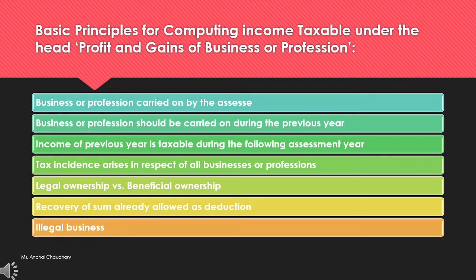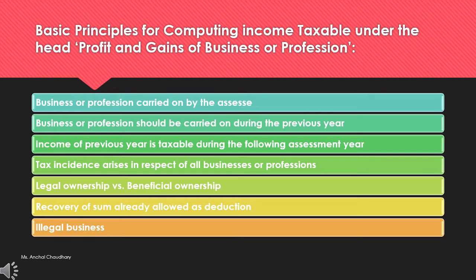There are certain exemptions which we have already studied. Apart from those exemptions, these are specific rules which will be followed in all types of income, in all types of computation of taxation. Tax incidence arises in respect of all businesses or professions. So profits and gains of different businesses or professions carried on by the assessee are not separately chargeable to tax. They will be chargeable under the proper head, like business or profession or salary or any kind of head.